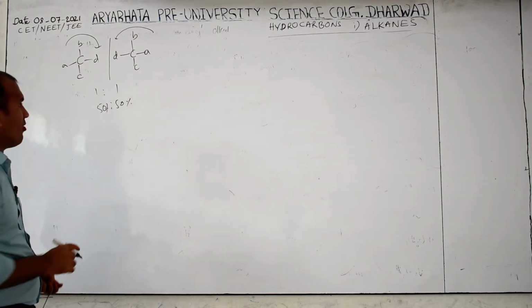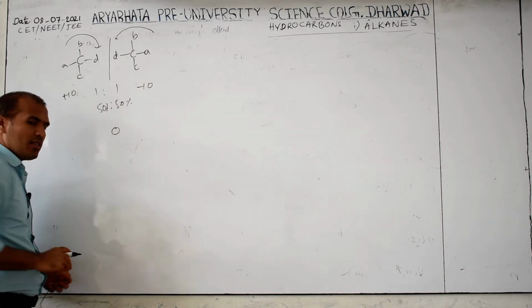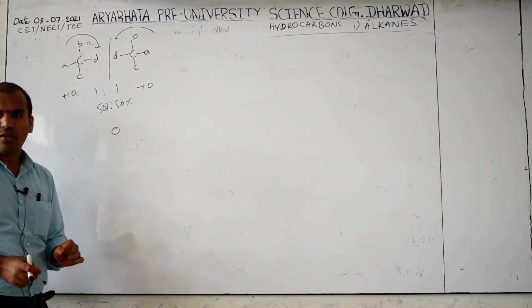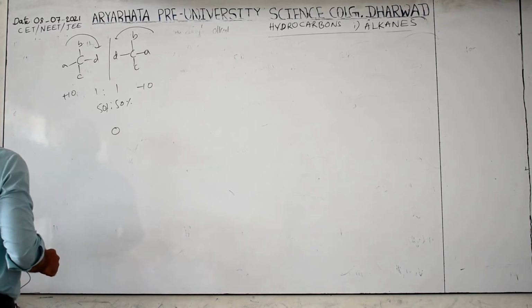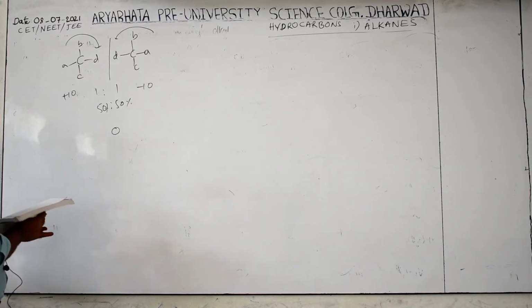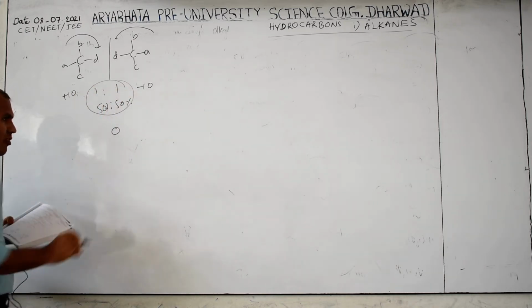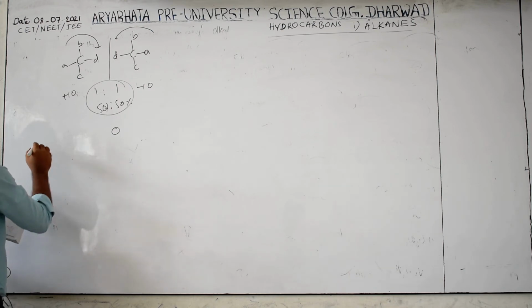If this is plus 10, this is minus 10, then the resultant is 0. Those having 0 degree rotation of plane polarized light are called optically inactive. So now the question is, racemic mixture is obtained. Racemic mixture means a 1:1 ratio or 50-50% enantiomer pair.